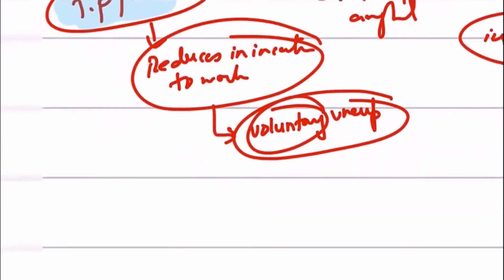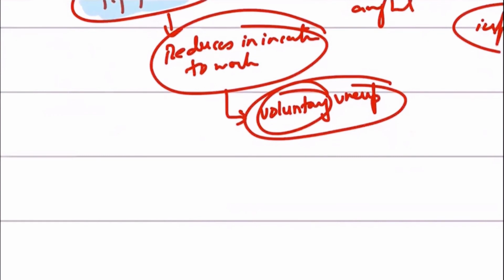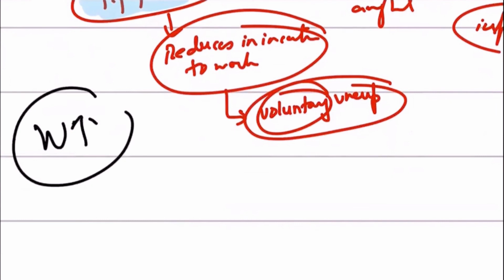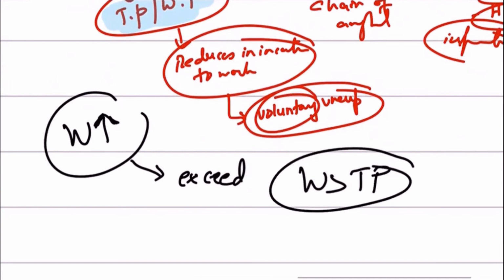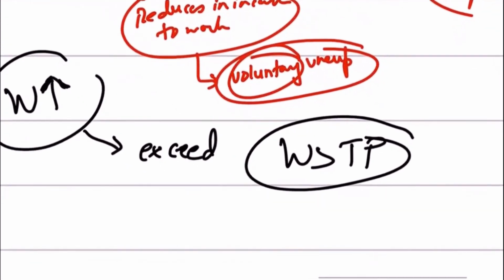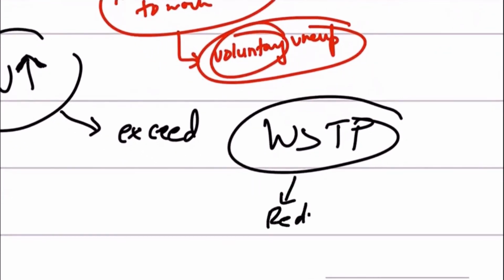So basically the narrative that we're trying to establish over here is that if the wages in the economy go up, right, if you're getting more wages in the economy, and if these wages exceed the transfer payments, then this would reduce voluntary unemployment.